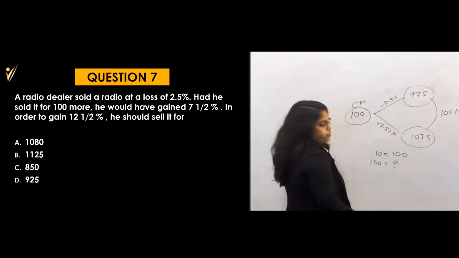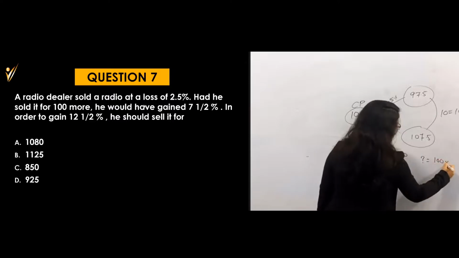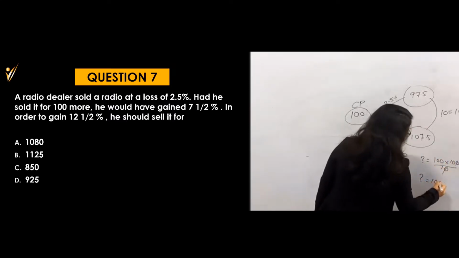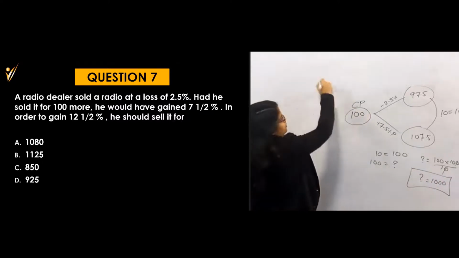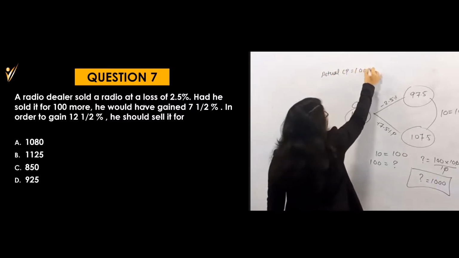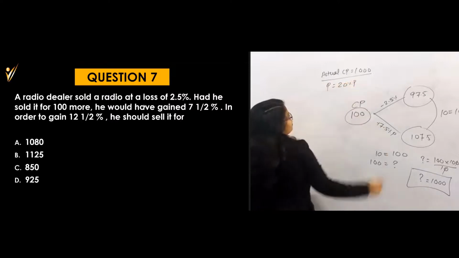You can simply say the question mark is equal to 100 into 100 divided by 10, 10 cancels. That means the question mark is equal to 1000. That means my actual cost price is 1000 rupees. Now I want a profit of 20% on the CP.